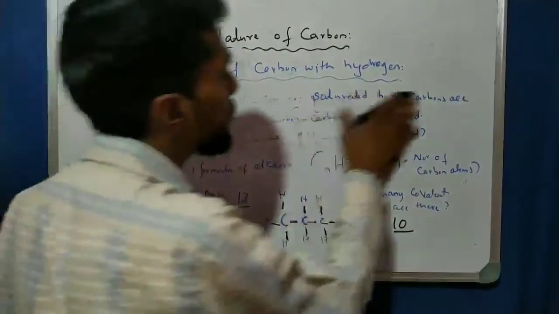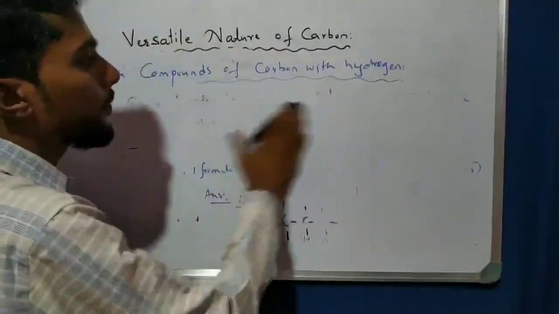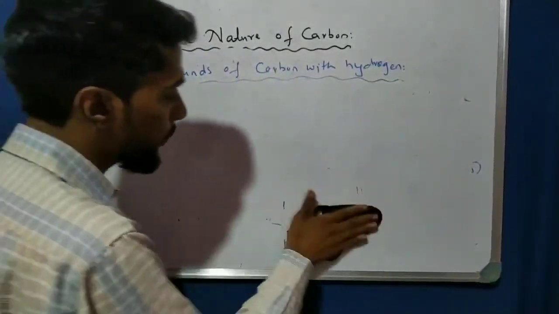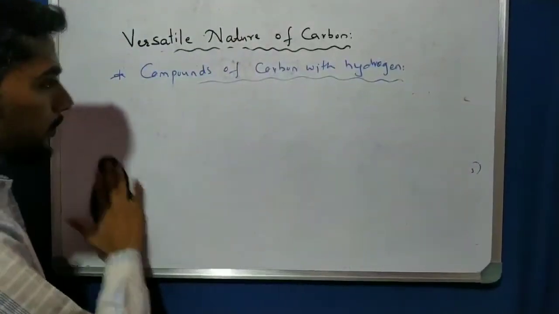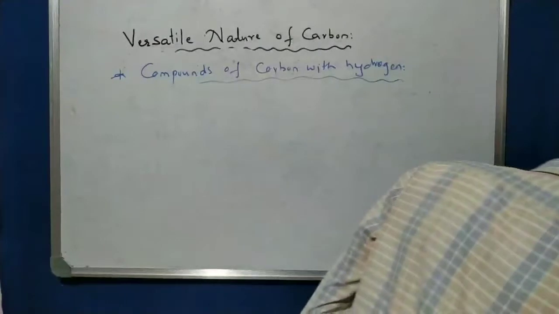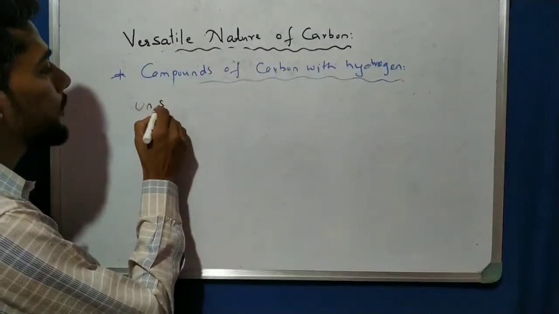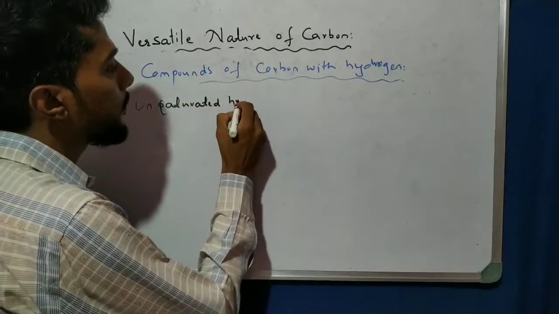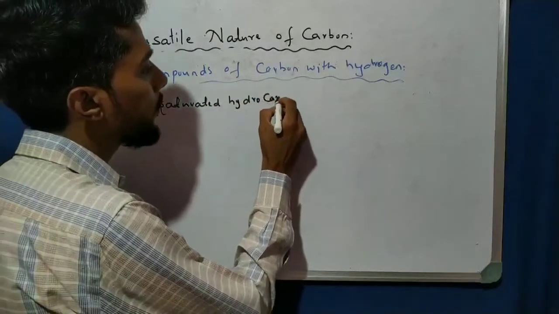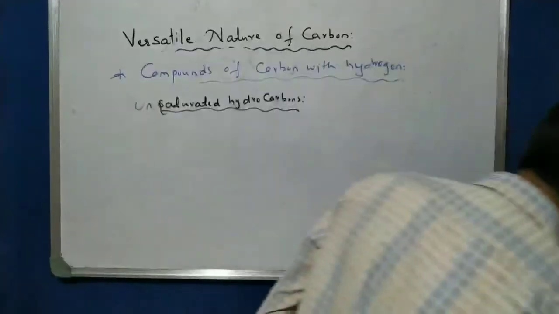It is called unsaturated hydrocarbons. Unsaturated hydrocarbons.